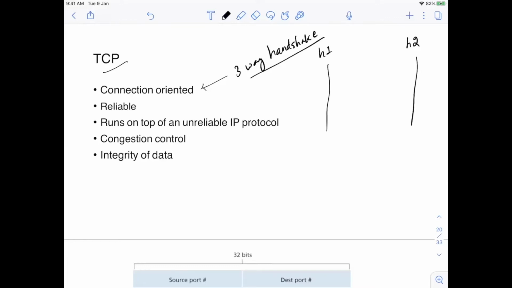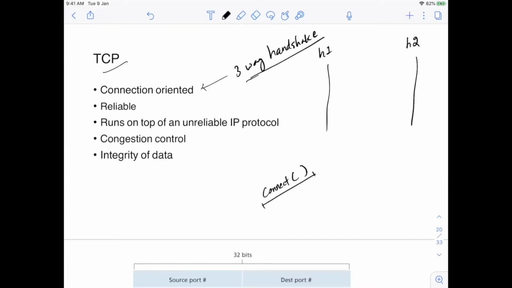And we have also seen this in the socket programming video. When we were using the TCP program, the client had to first use the connect function. Only after this can it start the communication or sending the data from the client side. But in the UDP protocol, there is no need for this connect function. Both client and server can directly start communicating without any handshake or any connection.